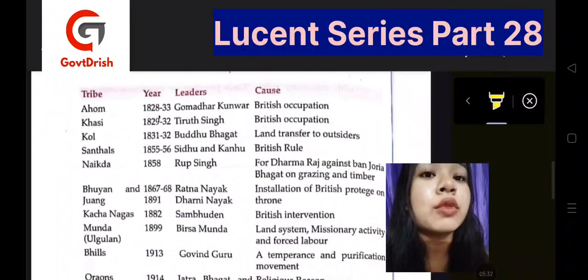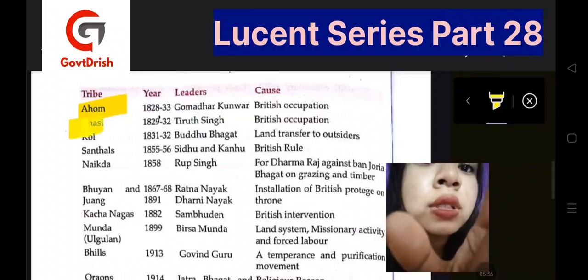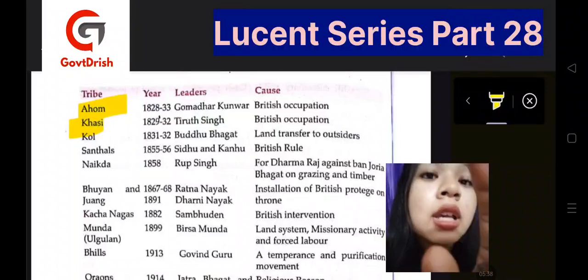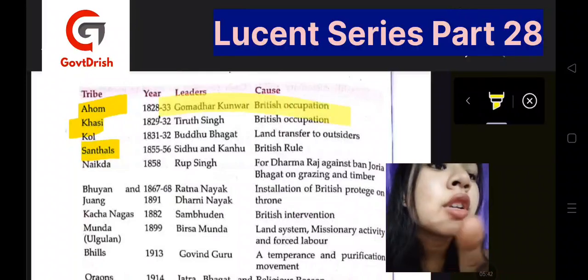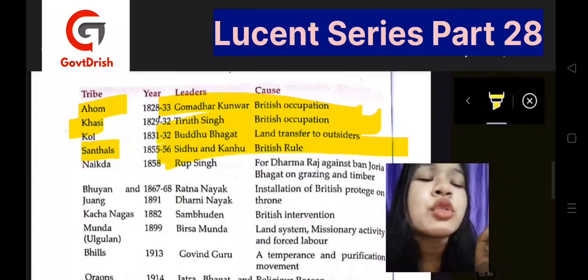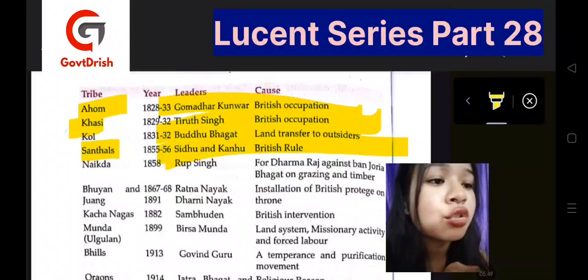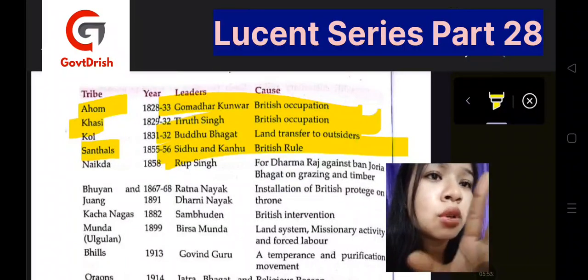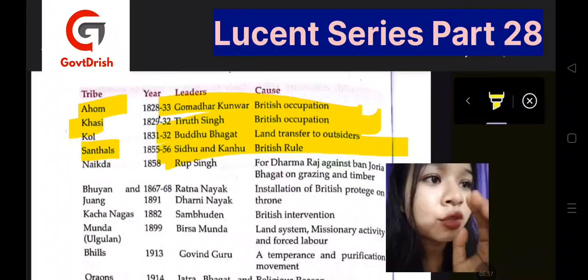There are many more important ones. First, see, Khasi, Ahom, these are very important tribes. Santals, okay? Their leaders are also important. These are all related to the British rule and British occupation which had been taking place in those places. So just keep in mind that British rule is the reason. And in these tribal revolts, more than the causes, the leaders are important. So make a note of that, and the tribes' names are important.